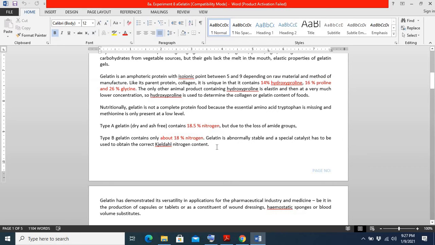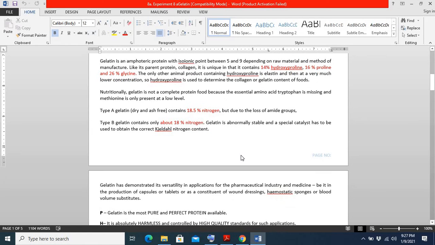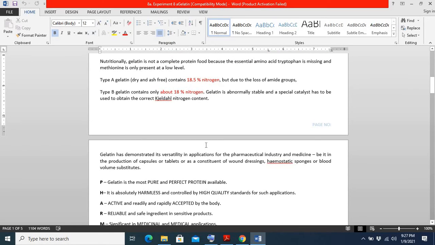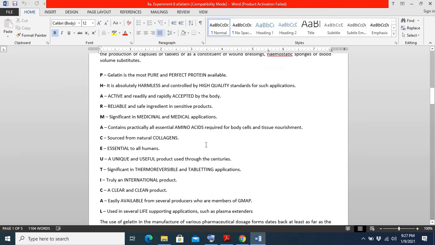So due to all these reasons, collagen is elastic in nature, and the gelatin derived from collagen has similar properties. Besides these amino acids, gelatin is also important because it has 18.5% nitrogen. So this was the importance of collagen.